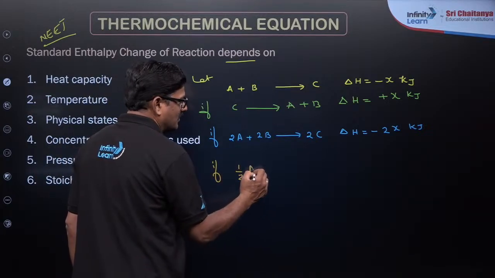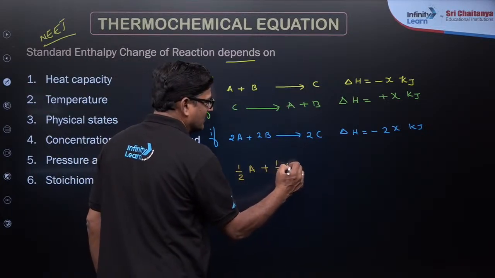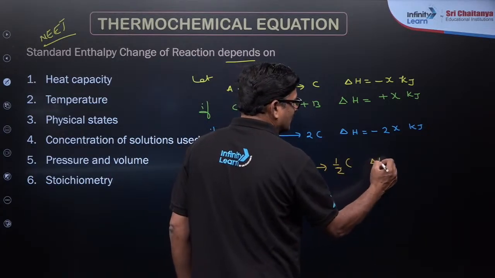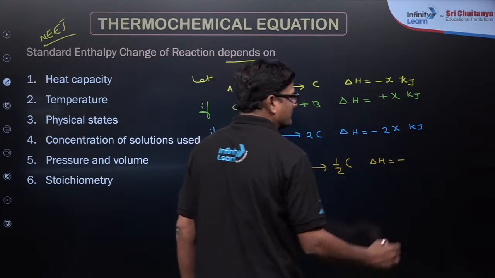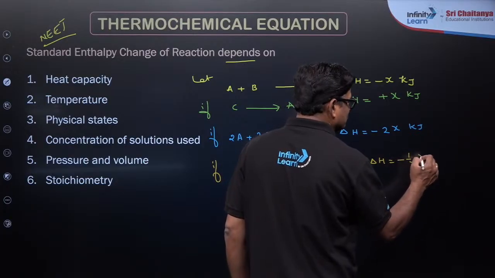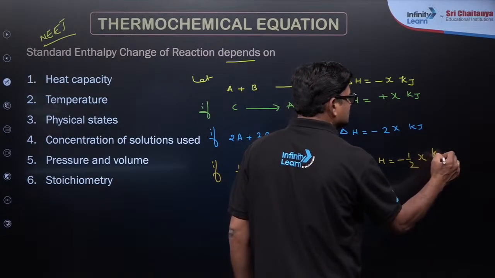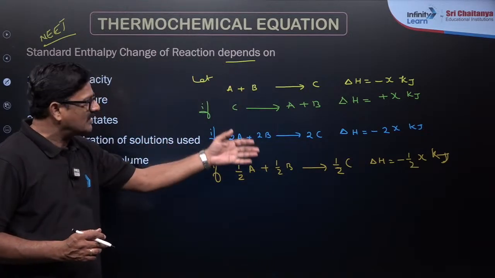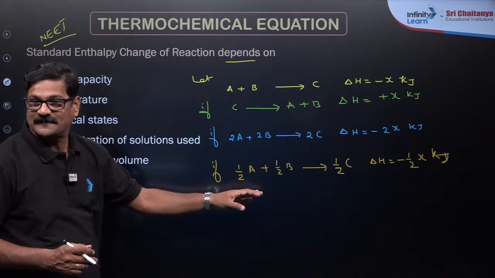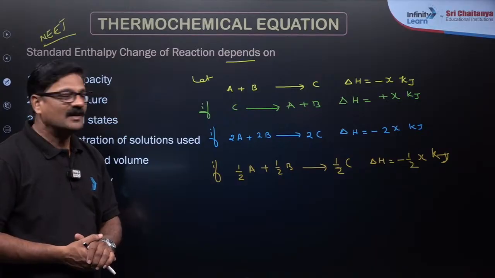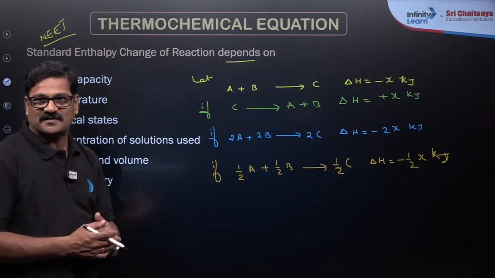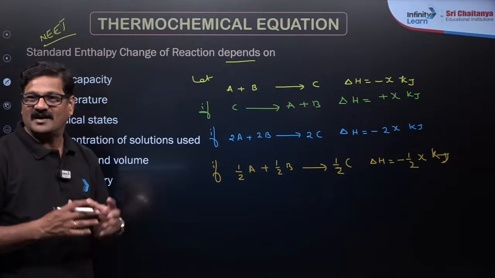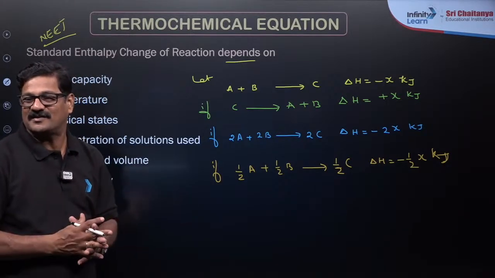Now, if half A plus half B gives rise to half C, then delta H is going to be minus half x kilojoules. This is actually the laws of chemical thermodynamics. Understood? And after this you can say Hess's law of constant heat of summation. Super slides are available ahead.